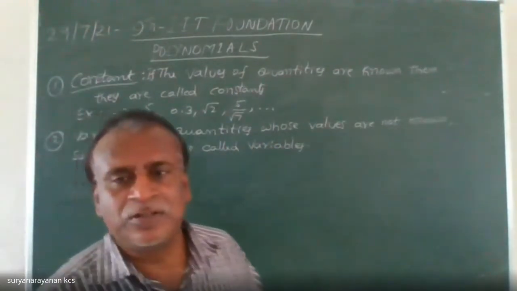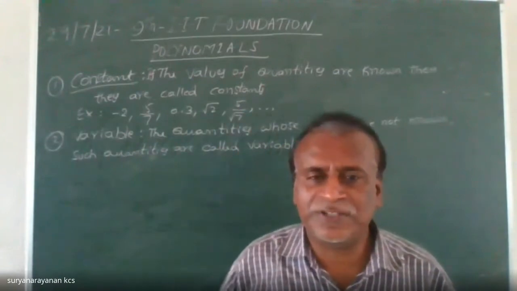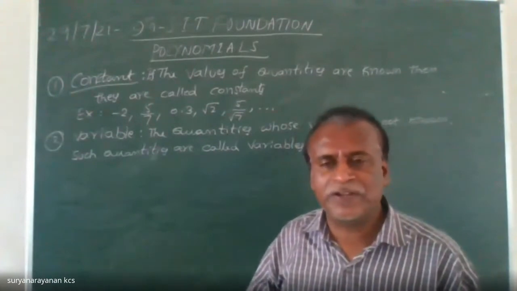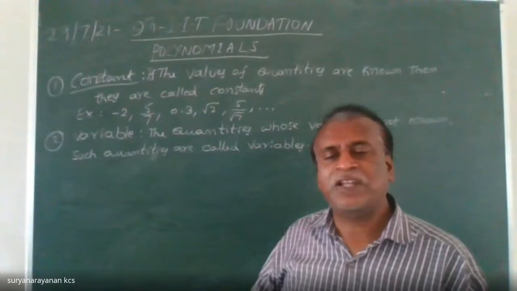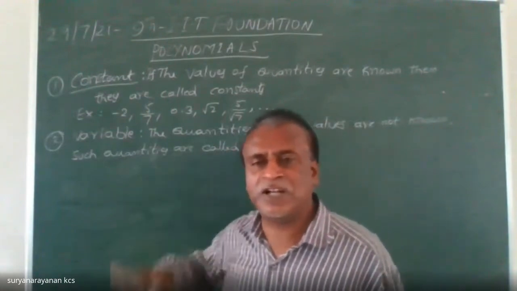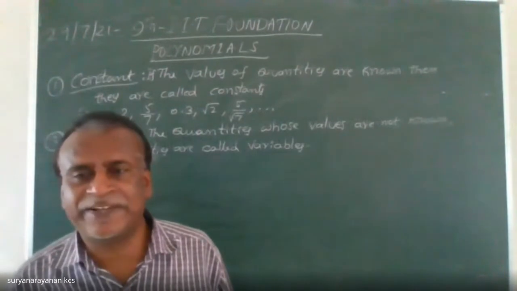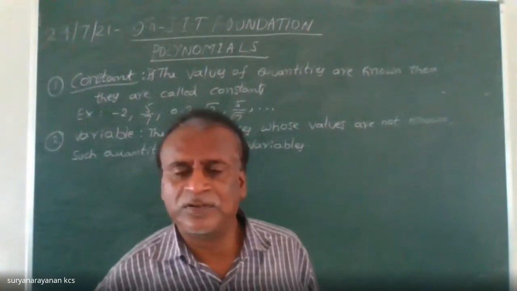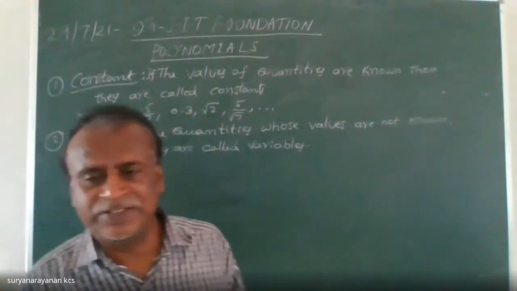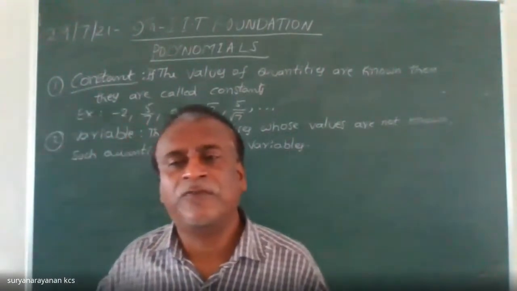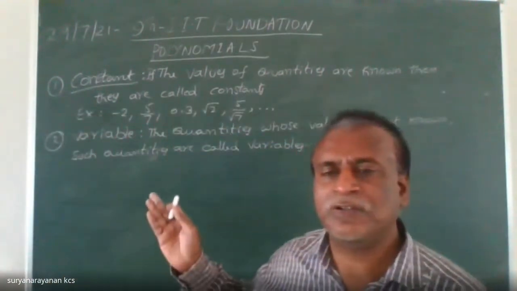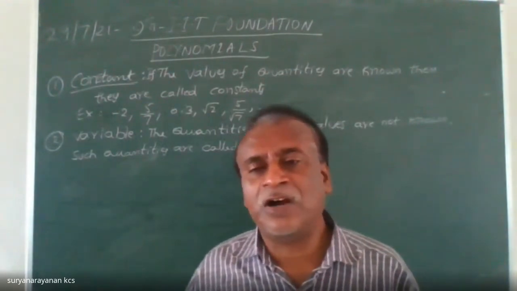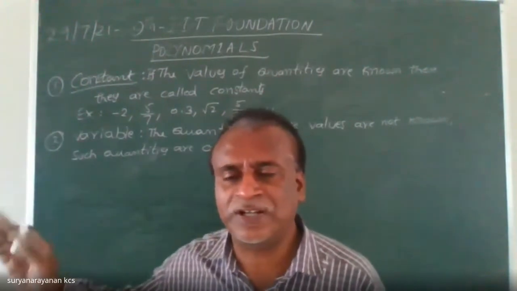In mathematics, for easier calculations, for unknown quantities, we use the English alphabet, especially the last letters, X, Y, Z. Sometimes we can use others too. Not A, B, C. The first letters of the English alphabet are used to denote arbitrary constants, not variables.